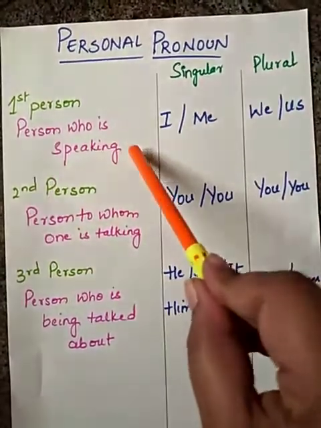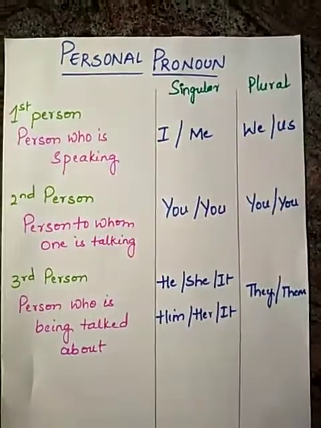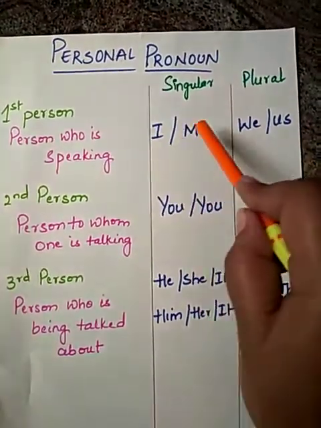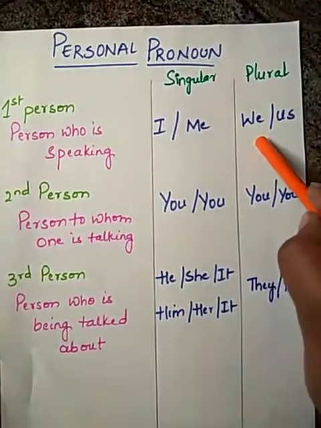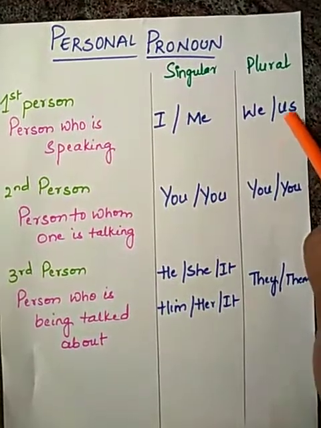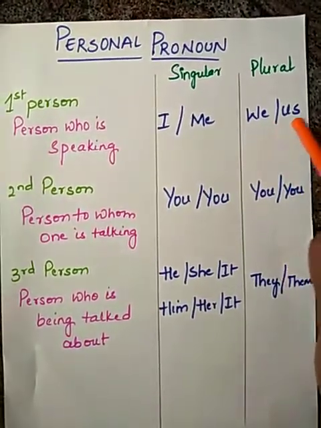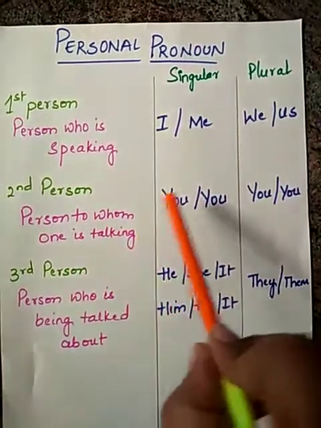So in the first person: I, me. I is a subject, me is an object in the singular. Next, we, us. We is a subject, us is an object. Second person, you.